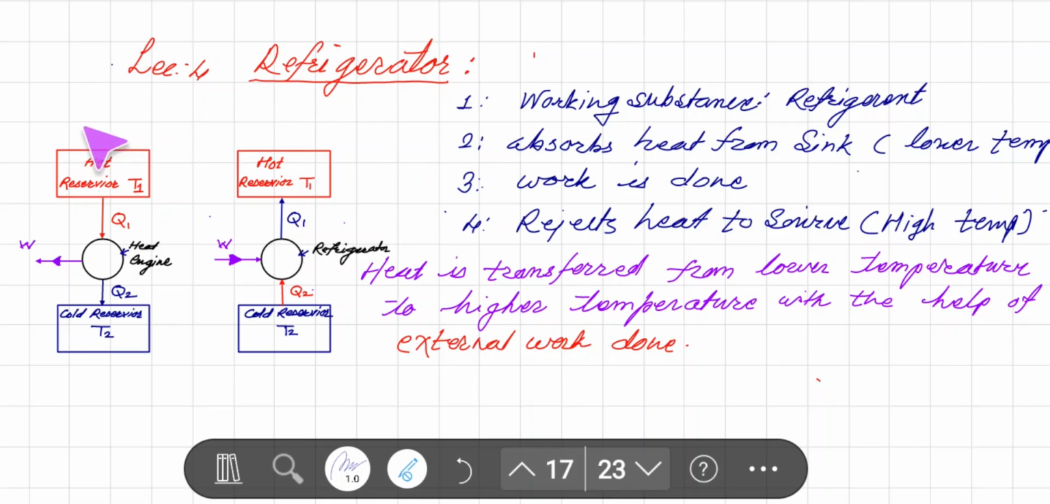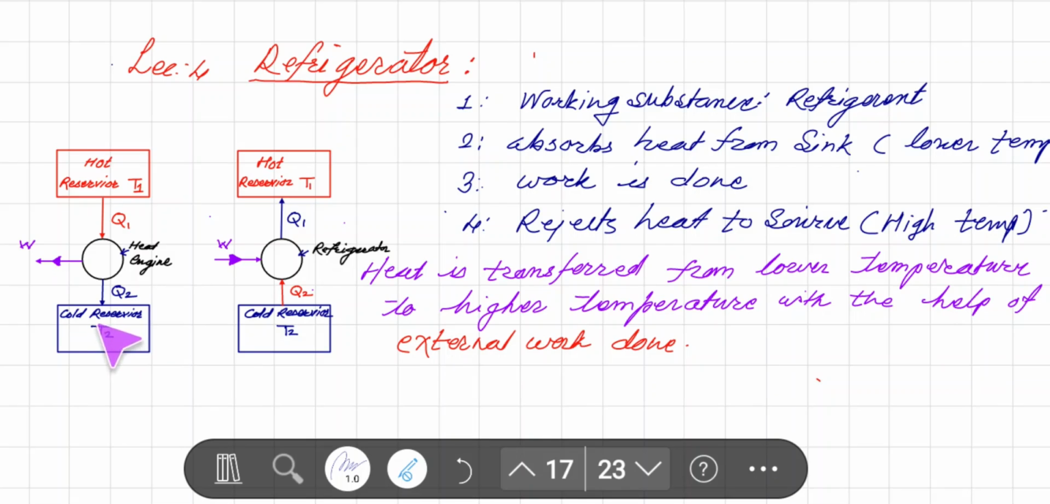So see, we already saw the topic heat engine, in which the system was taking heat Q1 from hot reservoir which is at temperature T1, and some part of that heat was converted into work done, and some amount of heat was rejected to the cold reservoir which is at temperature T2.